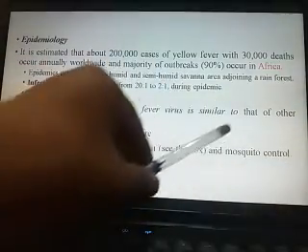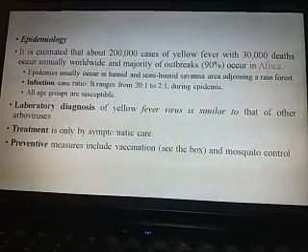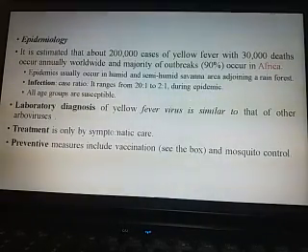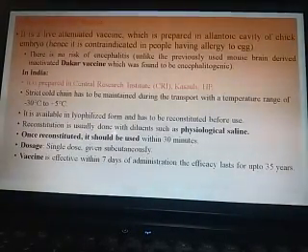The second measure is mosquito control. If you control the mosquitoes in the area where you are residing, that should protect you from various types of viral and other diseases, like dengue, which we have already discussed in earlier classes.